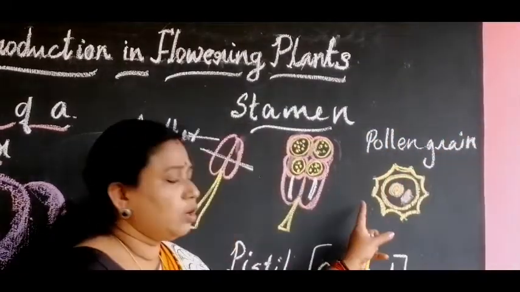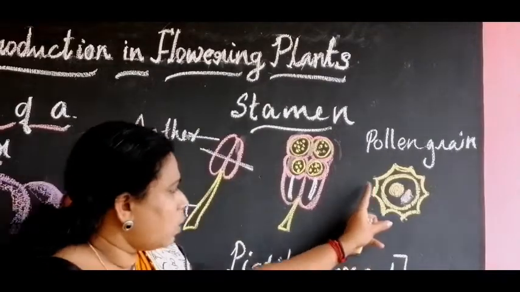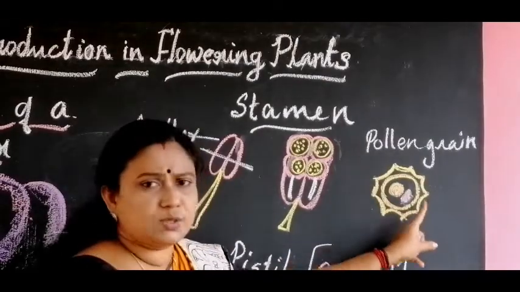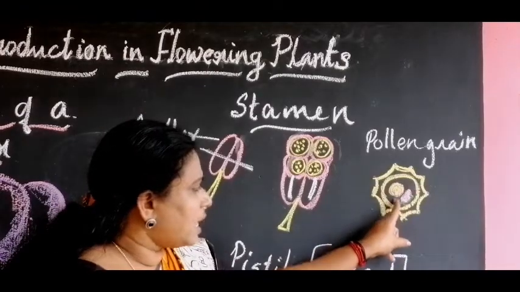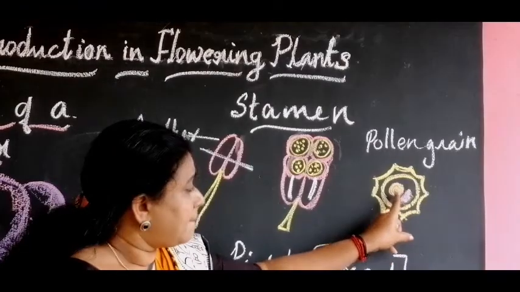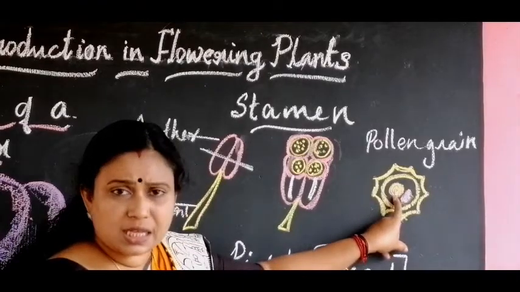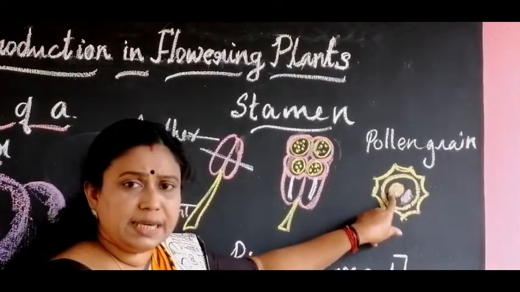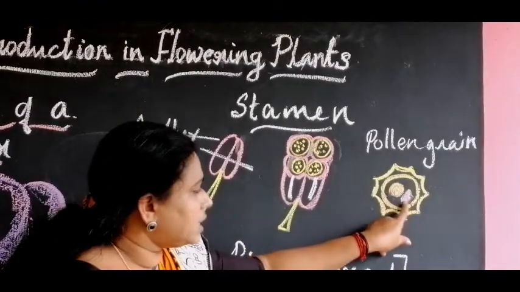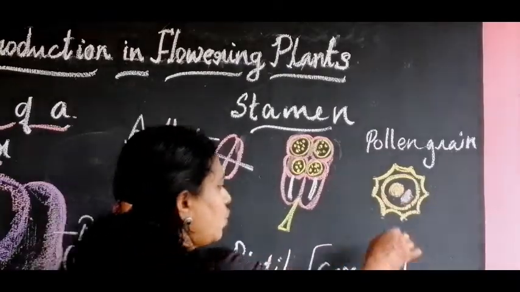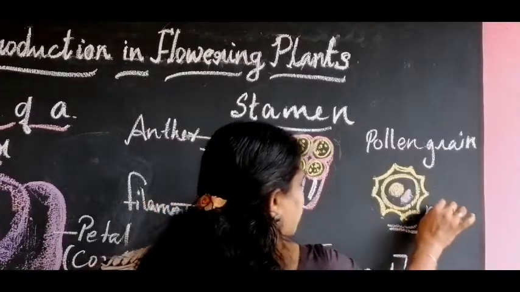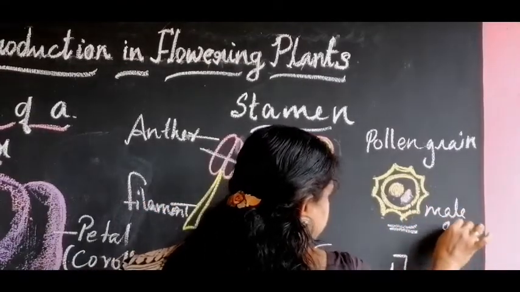This is the structure of a pollen grain. There is an outer covering and an inner membrane. Inside this are the cytoplasm and the nucleus. Two nuclei are there. One is the generative nucleus, that is the male gamete, and another is the vegetative nucleus. So this is the structure of pollen grains, and this is the male gamete.